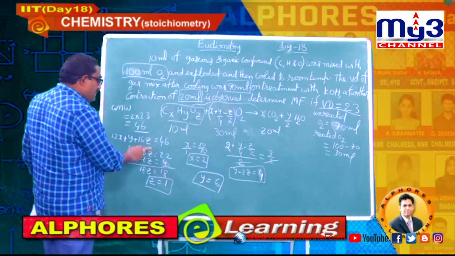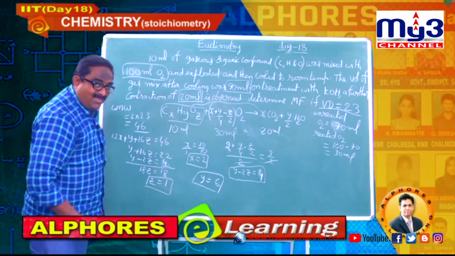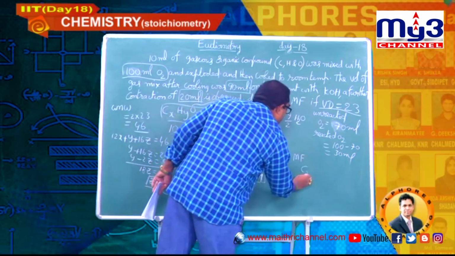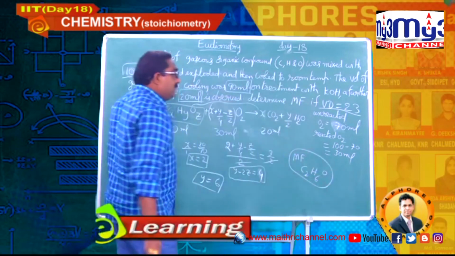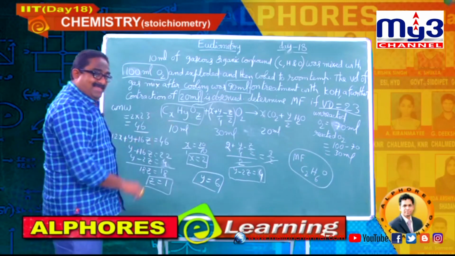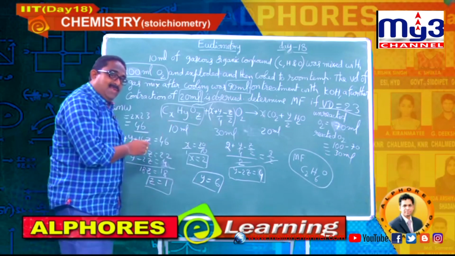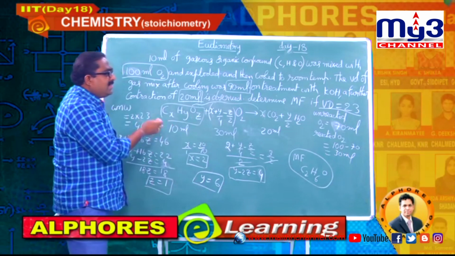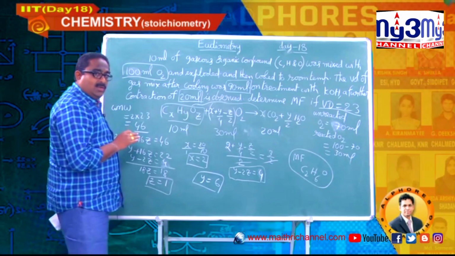I have solved these two equations and finally I got x, y and z values. So finally the molecular formula I can write: C2H6O. This is the final answer. Please note it down, students, then I will go for the next question. This is a pure advanced-oriented question, no doubt about it. Please concentrate. Very easy also.